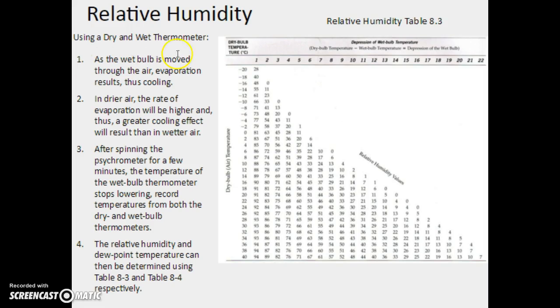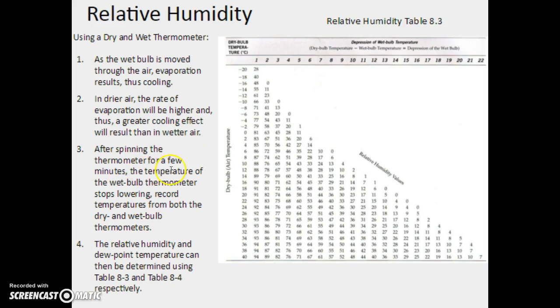Moving on. So relative humidity. How are we going to do relative humidity? Well, in our classroom, we're going to be using what's called a dry and wet thermometer. The wet bulb is the one we'll be moving. This is one we'll put a wet paper towel on, and we move it through the air and it evaporates and cooling occurs. In drier air, the rate of evaporation will be higher and thus a greater cooling effect will result than in wetter or more humid air.